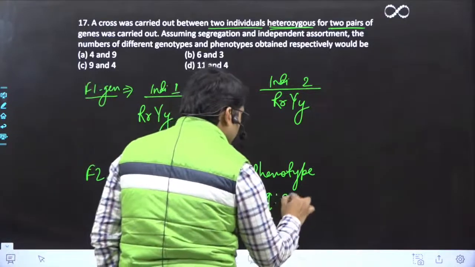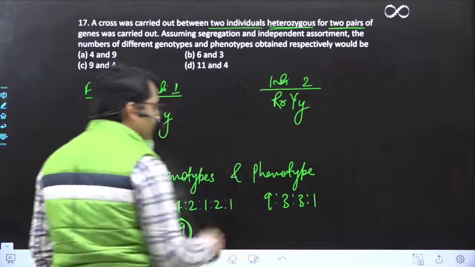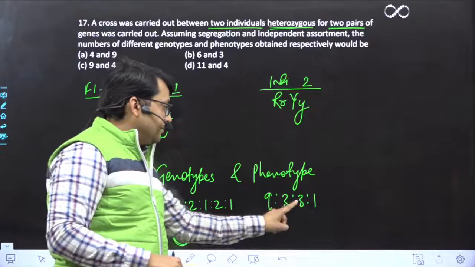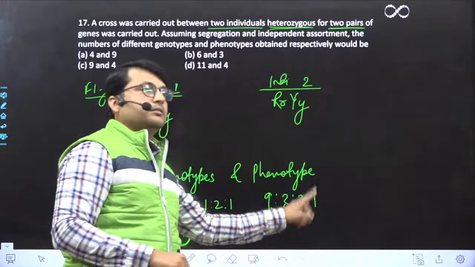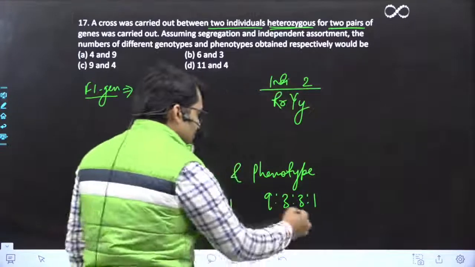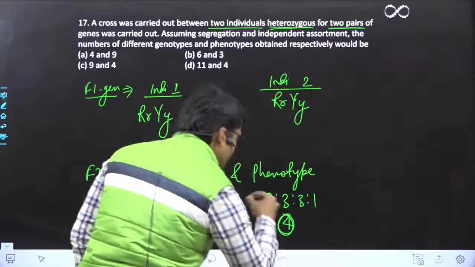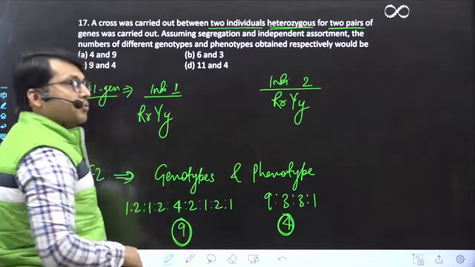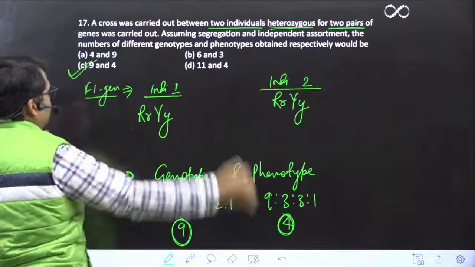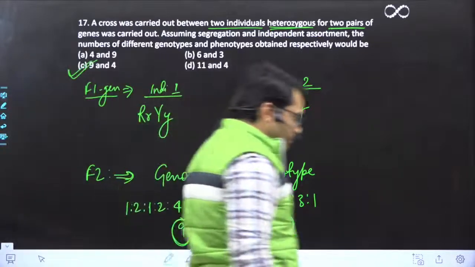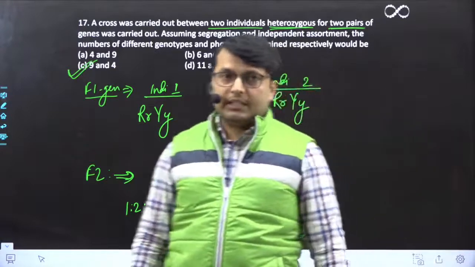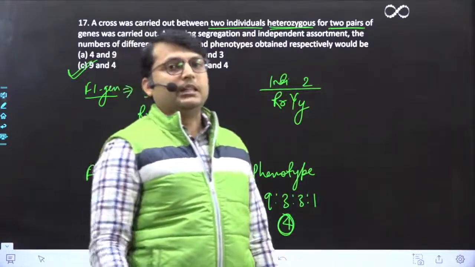It will be 9:3:3:1. 9 round and yellow, round and green, wrinkled and yellow, and wrinkled and green. So 4 different types of phenotypes, correct. So what should be the correct option here? Option C, 9 and 4. So in a dihybrid cross, in the F2 generation, 9 different types of genotypes and 4 different types of phenotypes are formed,